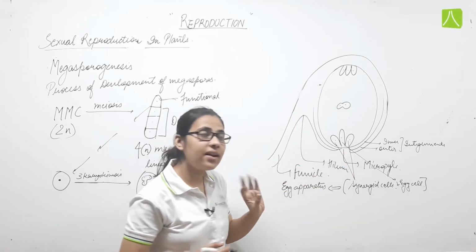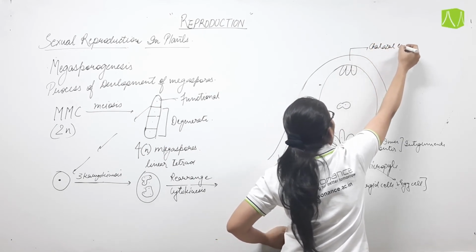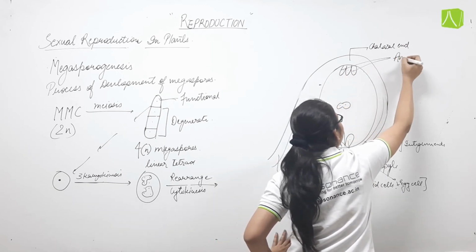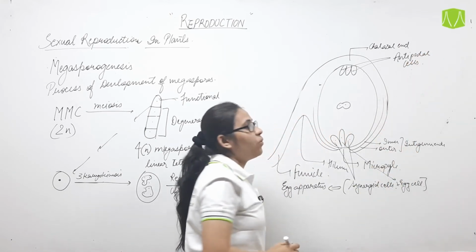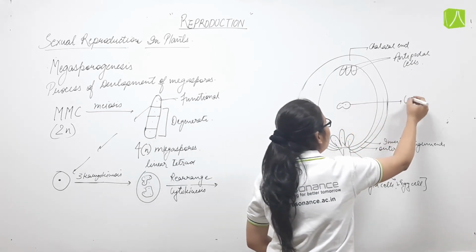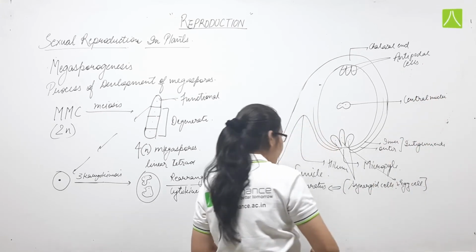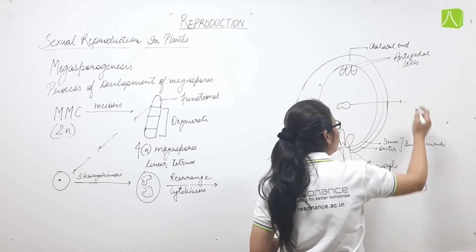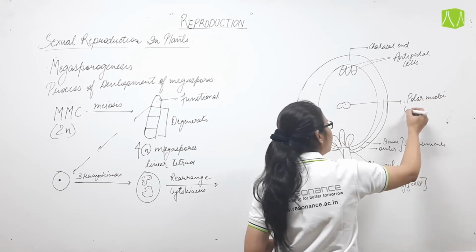Opposite to this is the chalazal end, or we can say the chalaza. It contains 3 cells, which are known as antipodal cells. Now the nuclei which remain at the center are known as central nuclei, or we can say the polar nuclei, or the central cell.